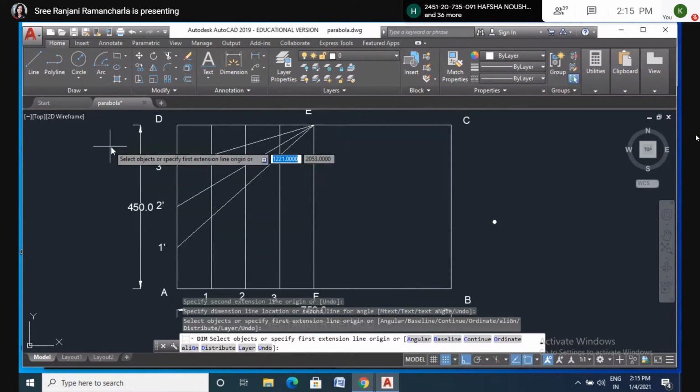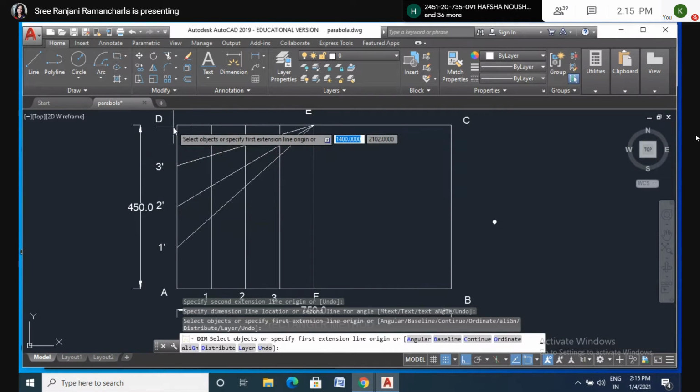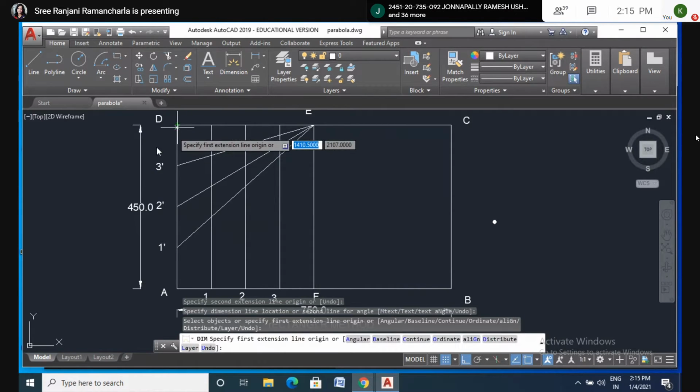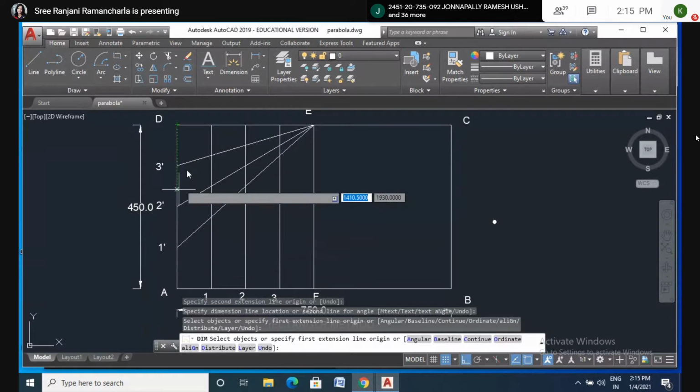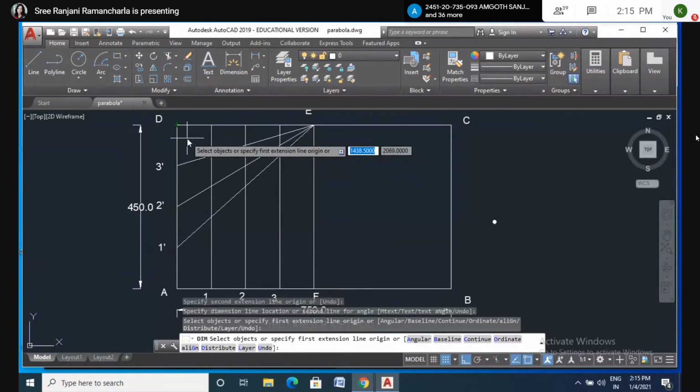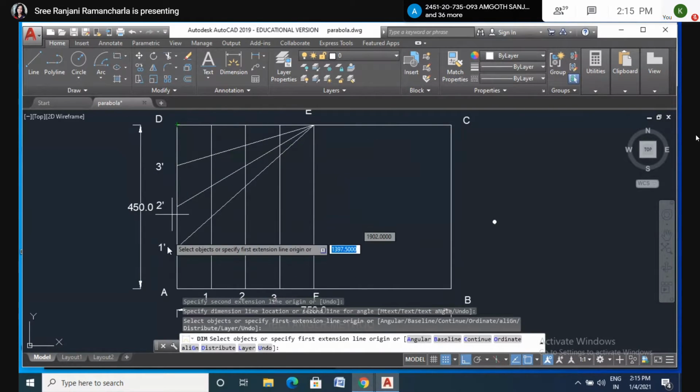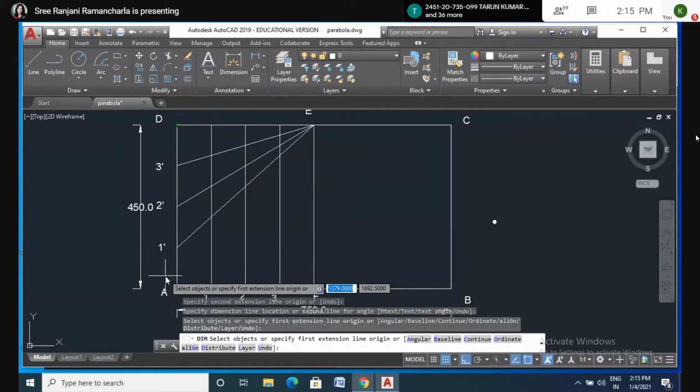Then join the last end of this point and here, and draw the parallel lines, then automatically you will get these points, right? Is it clear? Say yes or no.